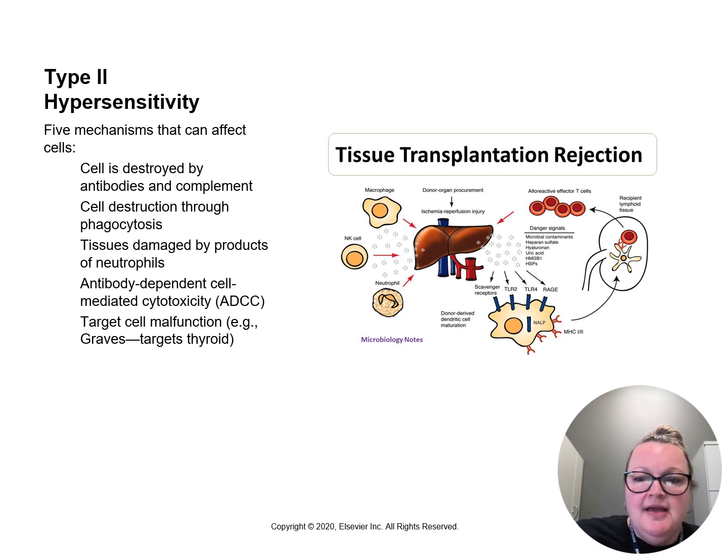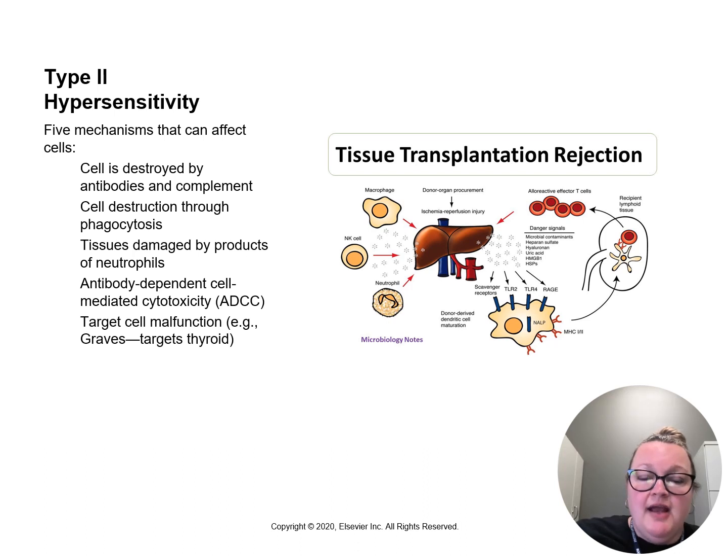One of the ways is when cells are destroyed by antibodies and the complement system. We talked about the complement system already. Antibodies like IgM or IgG will react to the antigen, causing the activation of the complement cascade through the classical pathway. An example of this is when someone has hemolytic anemia. What do we think hemolytic anemia means? Hemo meaning blood, lytic meaning lysis. Anemia is a lack of red blood cells. So essentially, through complement, red blood cells are destroyed through lysis. This is usually due to mismatched blood types and transfusions.